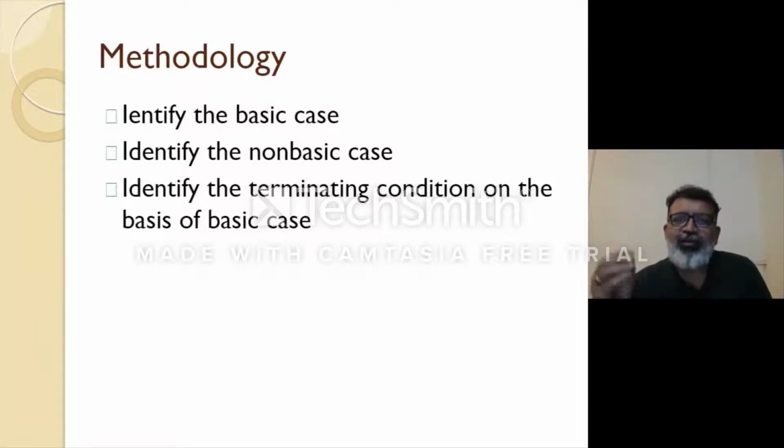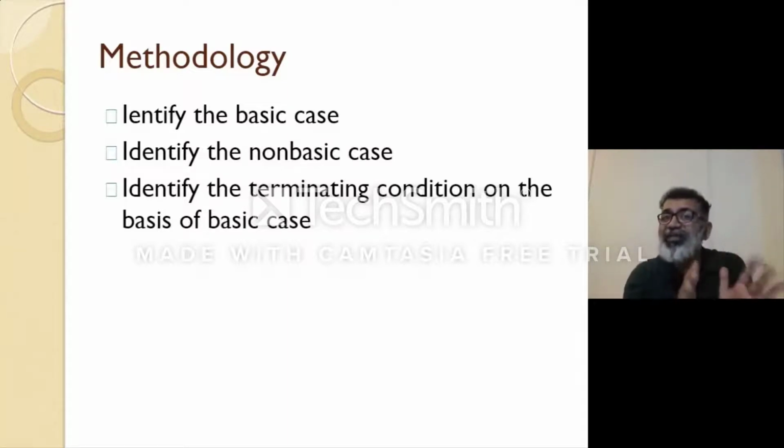Likewise, take the factorial of a number, factorial of 5. Now, what is the basic case? The basic case is to keep multiplying the number till 1, if you come in the reverse direction. So if factorial of 5 is to be found, 5 into 4 into 3 into 2 into 1. Stop there.